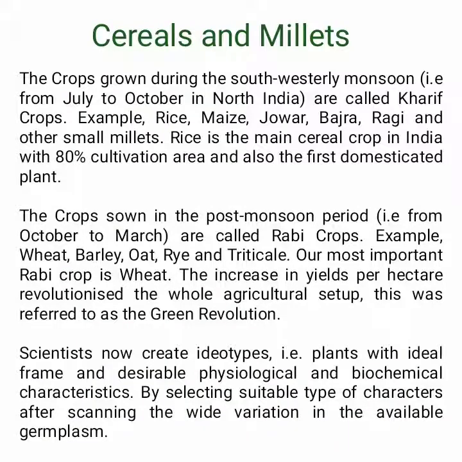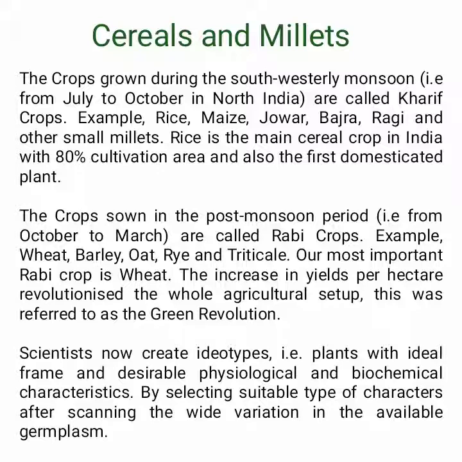Cereals and millets. The crops grown during the southwesterly monsoon, i.e. from July to October in North India, are called kharif crops. Example, rice, maize, jowar, bajra, ragi and other small millets. Rice is the main cereal crop in India with 80% cultivation area and also the first domesticated plant.